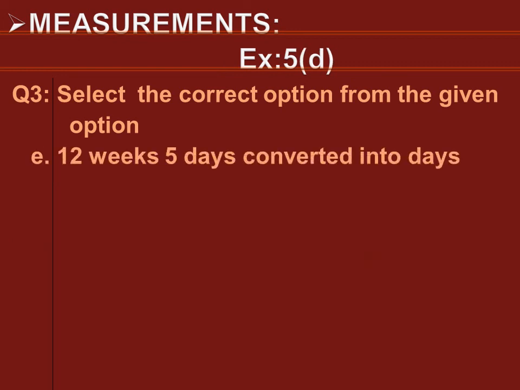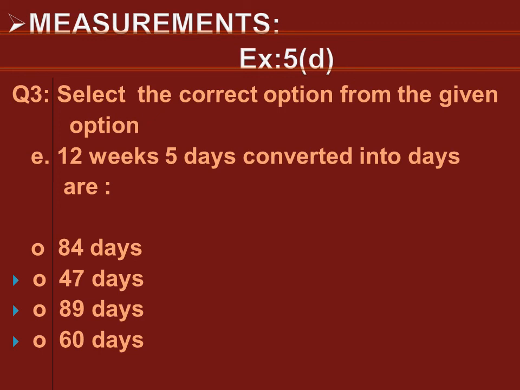Now dear students, we will move to the next part, that is part E. 12 weeks, 5 days converted into days are. Four options are given, that is 84 days, 47 days, 89 days and 60 days. Okay, dear students, in statement 12 weeks 5 days and we have to convert it into days.